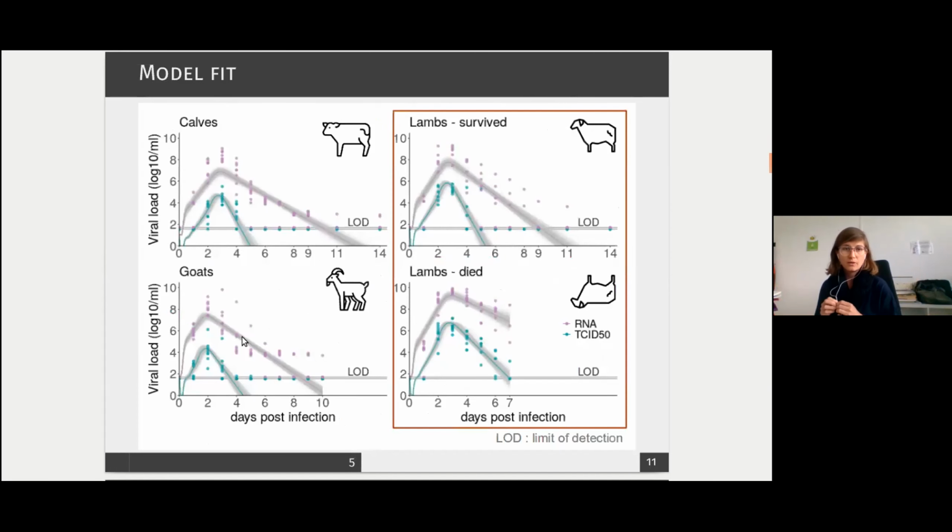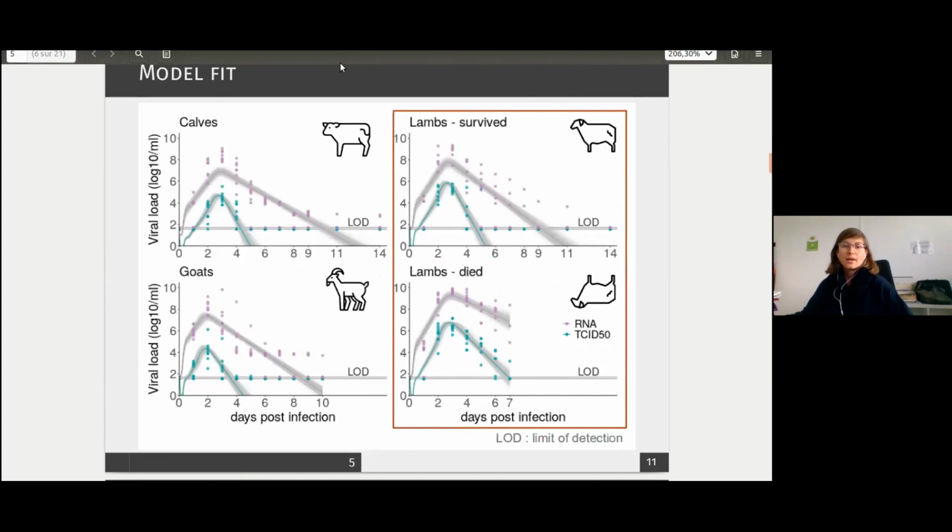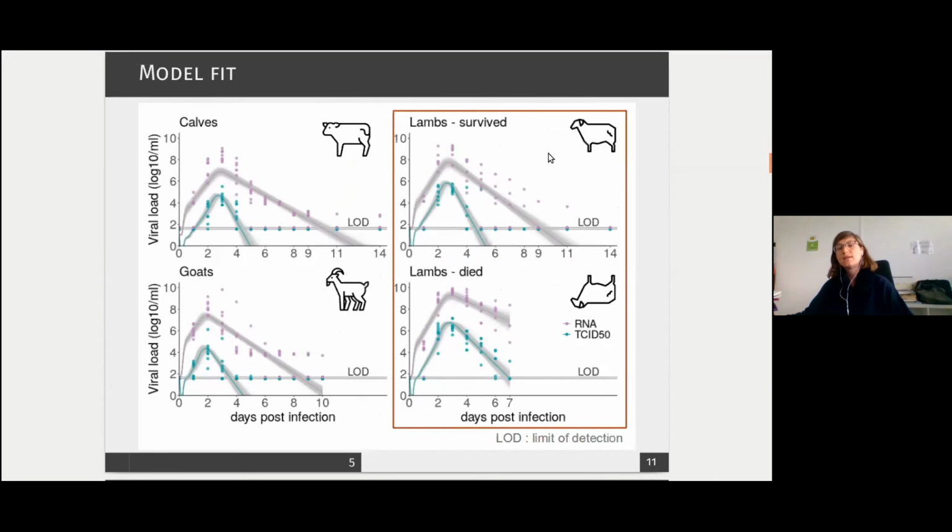So this is the model fit we obtain. So you can see the three livestock species I mentioned before. And you can also see that for lambs, we had two types of individuals, so those who survived the infection and those who died or were euthanized during the process. So these two groups actually differ significantly. As you can see here, the viremia of the sheep who died peaked a bit higher than the sheep who survived, and tended to be eliminated a bit slower.